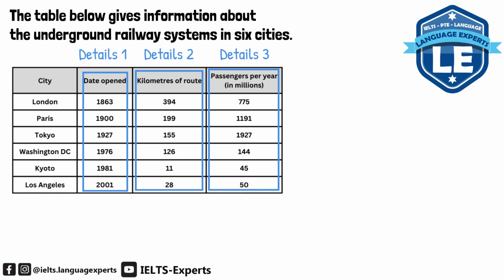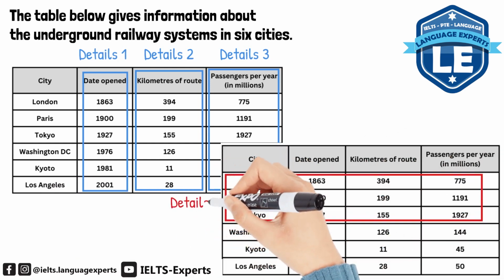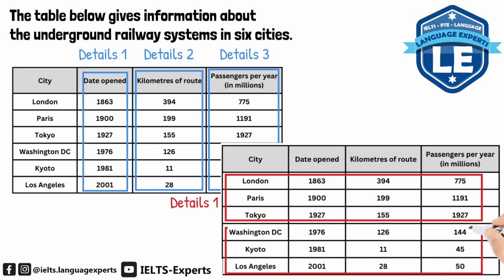Or we can group data by city and talk about the 3 oldest systems in details paragraph 1 and the other 3 in details paragraph 2. Both are correct, but which way is better?